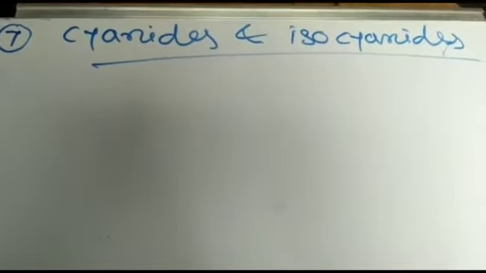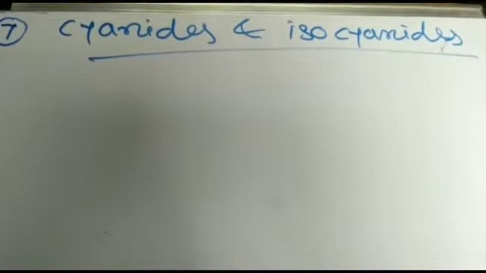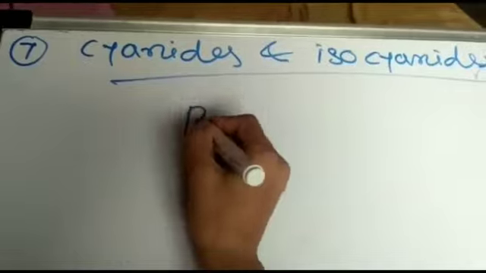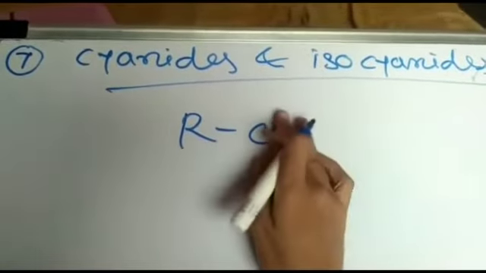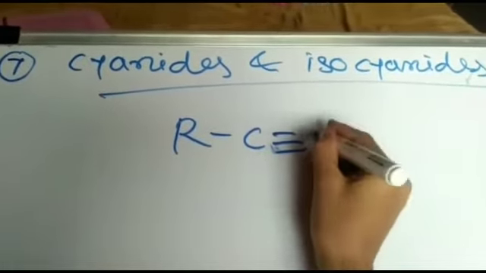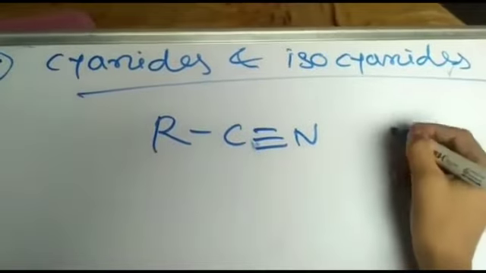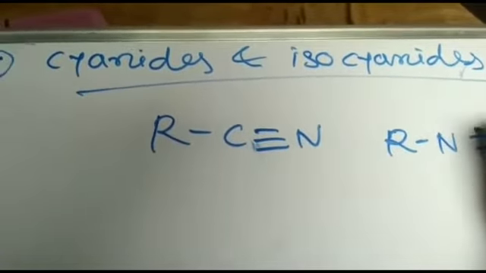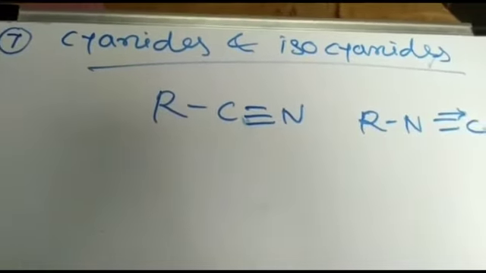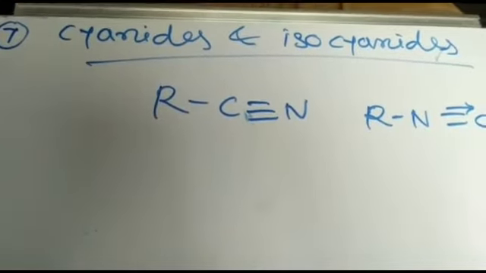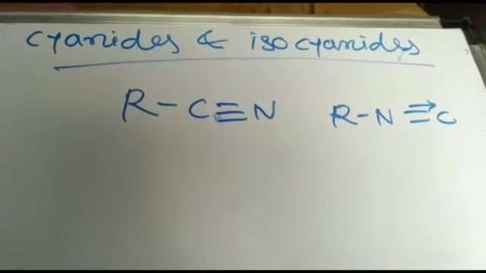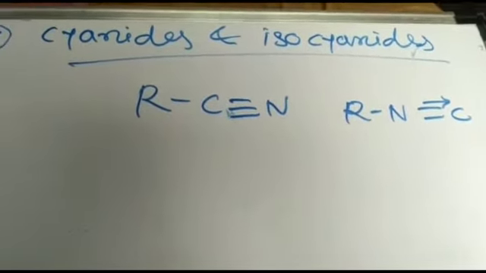Seventh, cyanides and isocyanides. These are also functional isomers of each other. You know, cyanide is R-C≡N, and isocyanide is R-N≡C. These are the functional isomers of each other. Cyanides and isocyanides are functional isomers of each other.